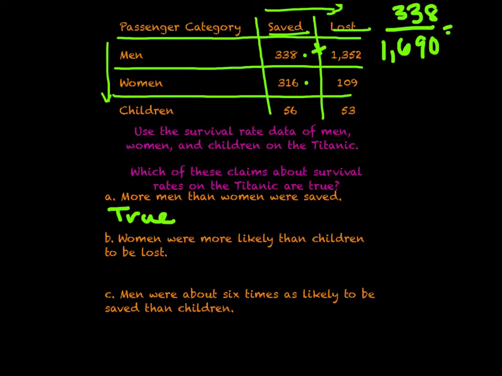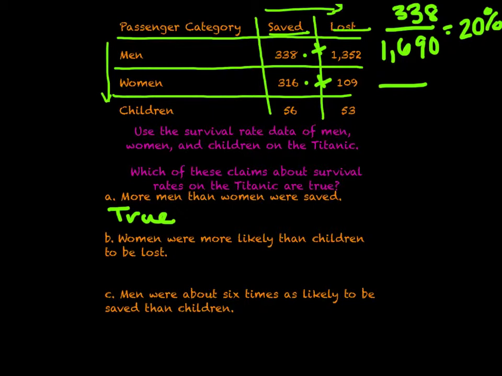So I'm going to do that right now. 338 divided by 1690. And we end up getting literally 20%. So now let's look at the women. If we were to do that same sort of thing, we need to look at women and actually add these two numbers together, so we get a percentage. So we have 316 plus 109.